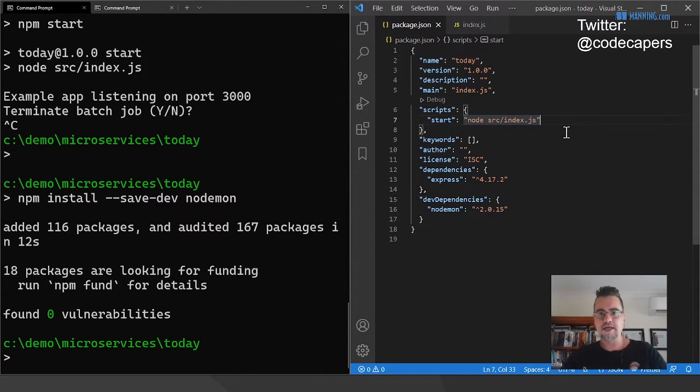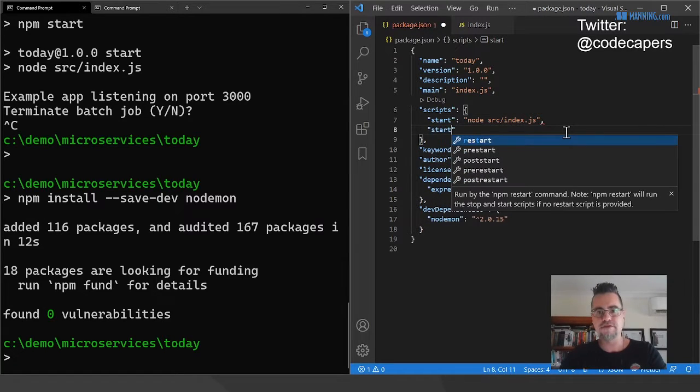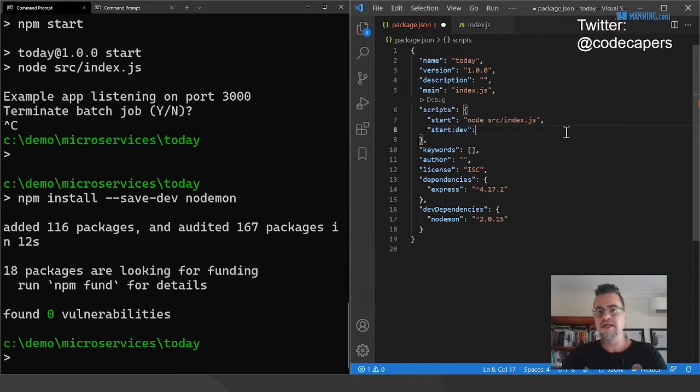Now I'm going to update my scripts here to include a new one, and this is not a Node.js convention. It's more my personal convention. Some other people use this or a similar convention. I'm going to run Nodemon, and I'm going to give it that JavaScript file. So this time, instead of running Node like we normally do in production, I'm going to run Nodemon. So this is for running in development.